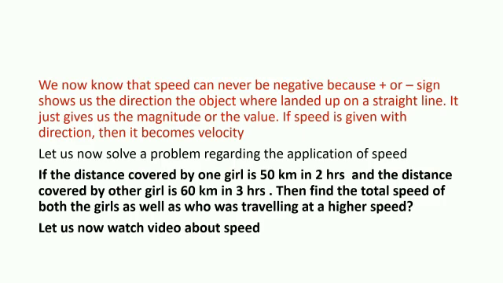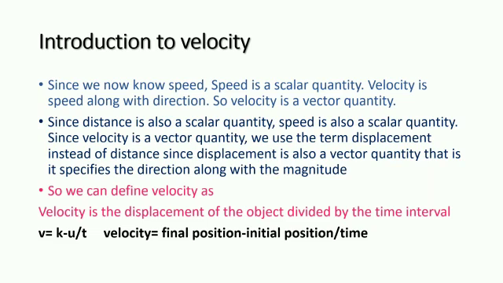We now know that speed can never be negative, because a plus or negative sign shows us the direction of the object, and speed is a scalar quantity. It does not show us the direction, only the magnitude. I want you to solve this problem and then watch the speed video which is given in the description.